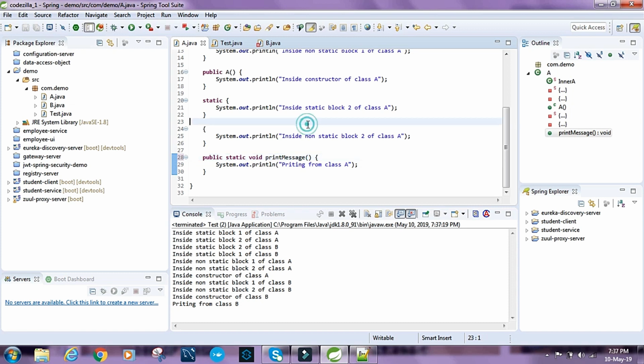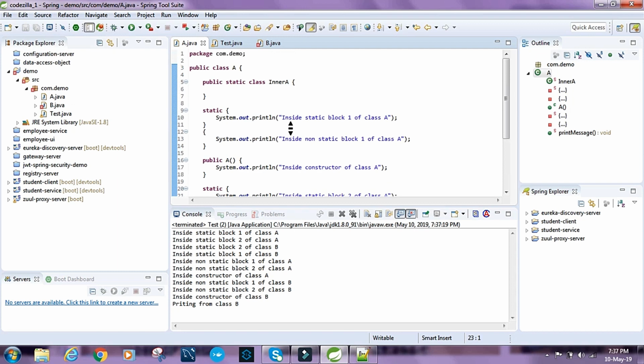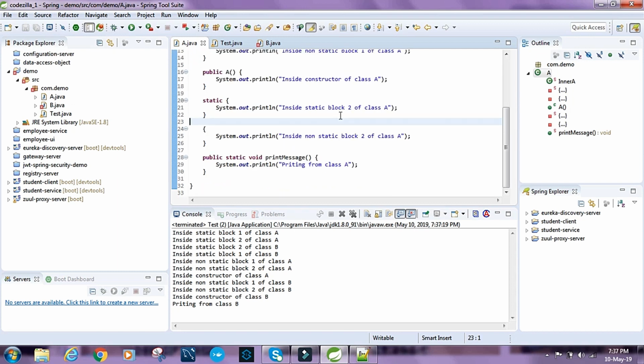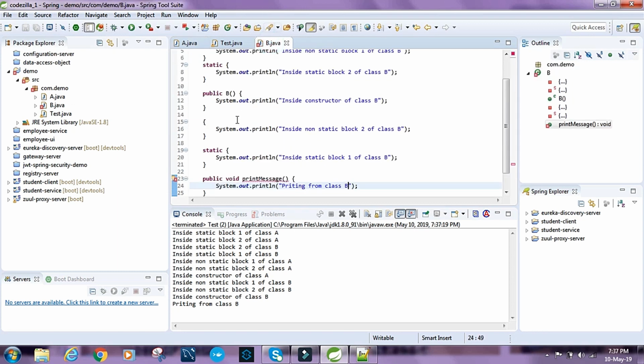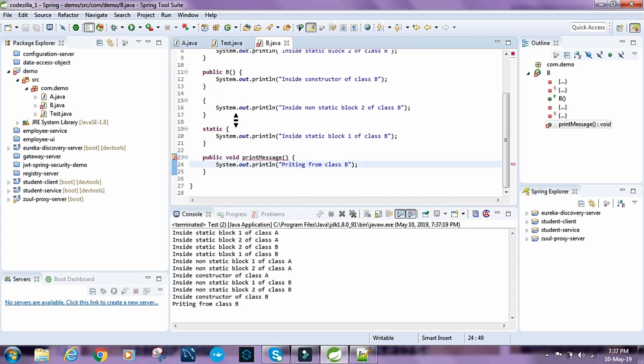When we have a variable or a method as static, it gets attached directly to the class. So we need not create an object for calling the variable or the method.